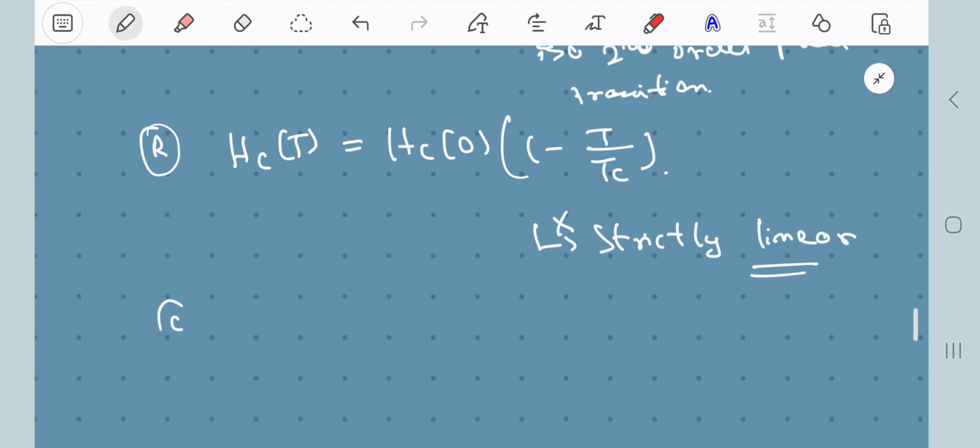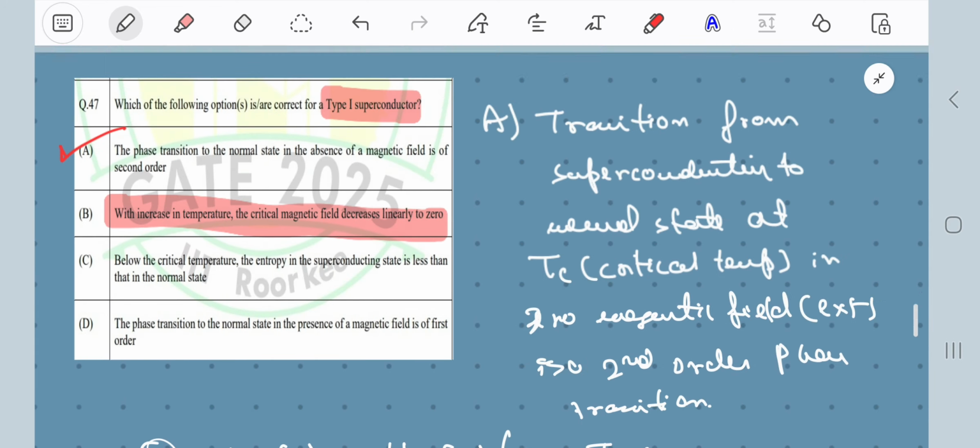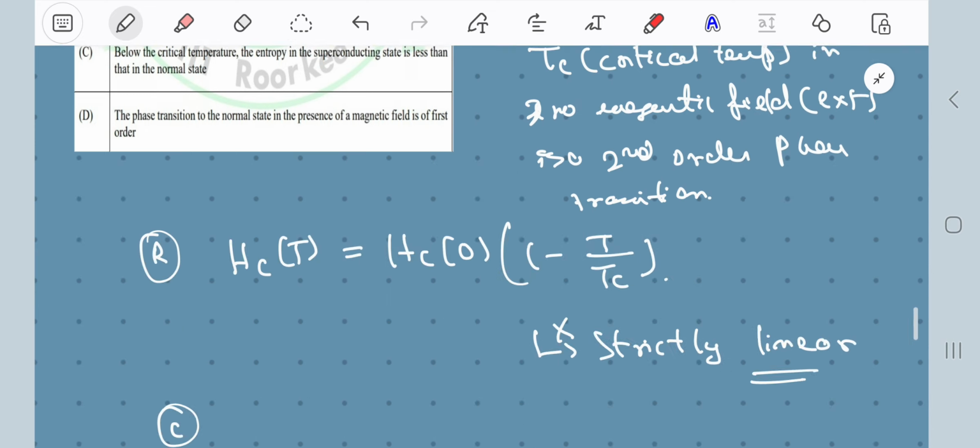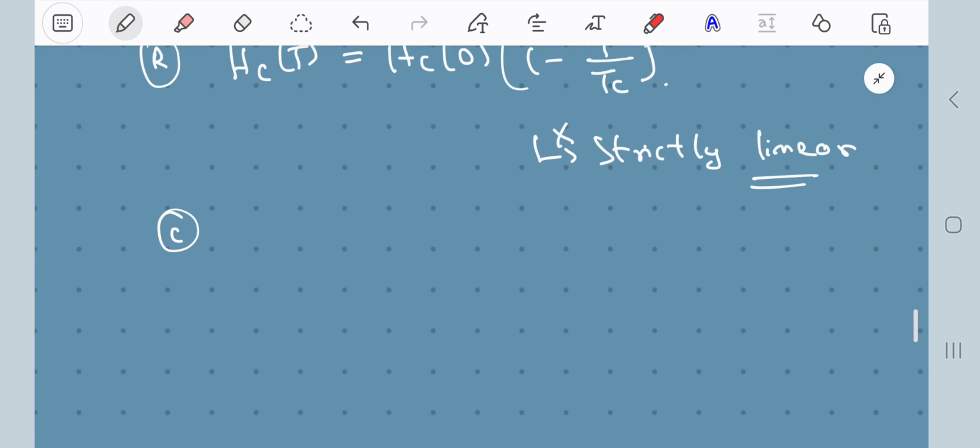Okay, let us see option C. Option C is saying that below the critical temperature, the entropy in the superconducting state is less than that in the normal state. Yeah, that's true. Because in the superconducting state, the electron pairing reduces the number of available energy states, leading to a lower entropy compared to the normal state.